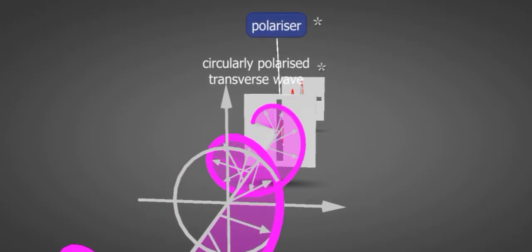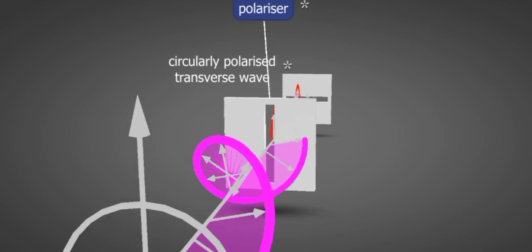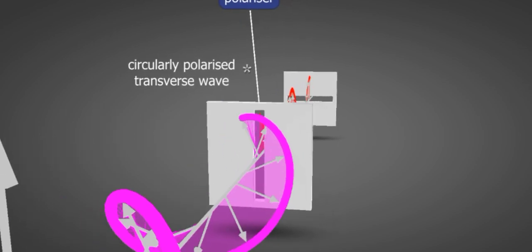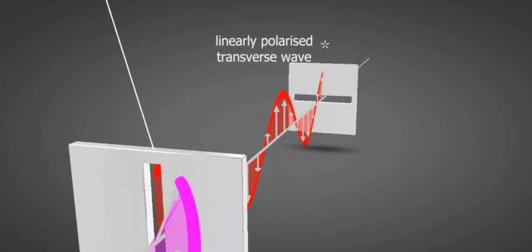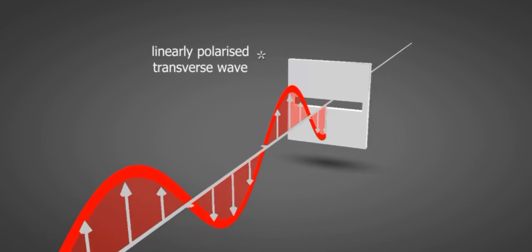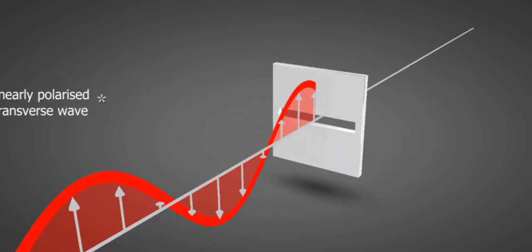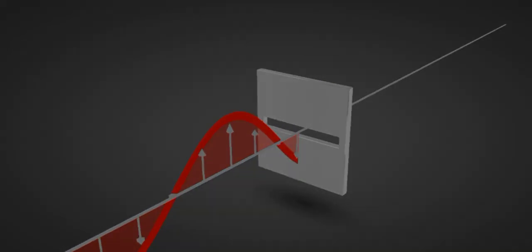To transform a circularly polarized wave into a linearly polarized wave, one needs a polarizer. For mechanical waves, this polarizer is a gap. Once the wave passes through this gap, it becomes linearly polarized. If another polarizer, perpendicular to the first one, is placed in the path of the wave, it will not pass through it.